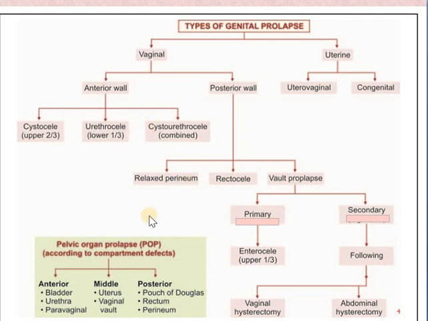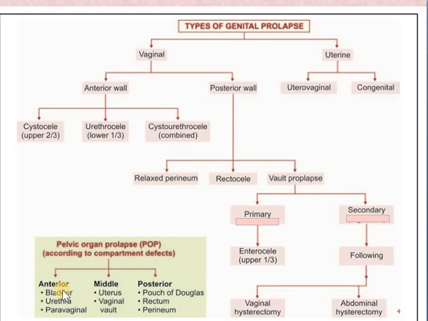Another way we can understand it is by compartment: anteriorly which organs are there, posteriorly which organs are there, and in the middle which organ. Here we'll see it in respect of compartments, when we divide the whole pelvic area into compartments. Anteriorly there are the bladder and urethra.